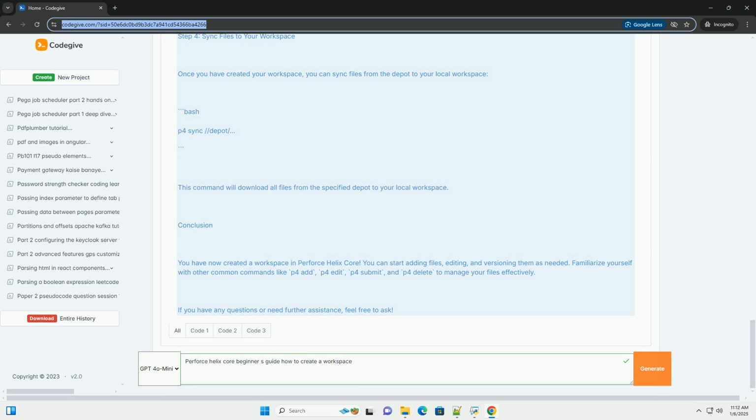Step 2. Connect to the Helix Core server. 1. Open P4V, Perforce Visual Client. 2. Connect to the server. In the P4V client, go to File, Open Connection. Enter the server address, example perforce:1666, and your user credentials. Click OK.